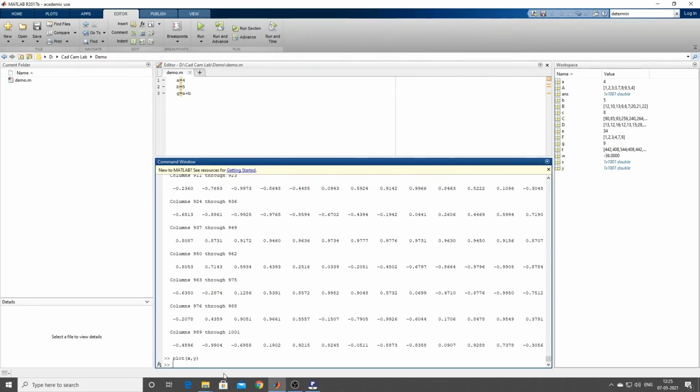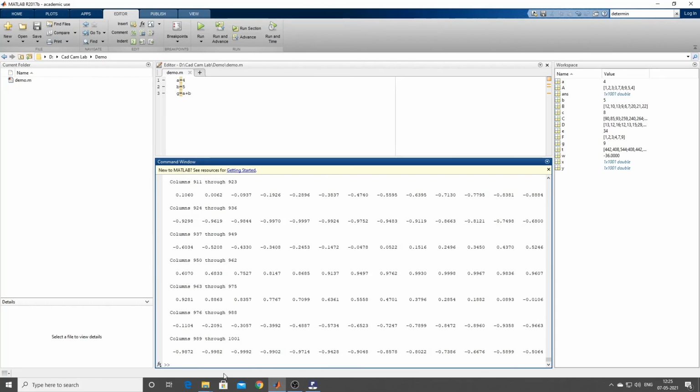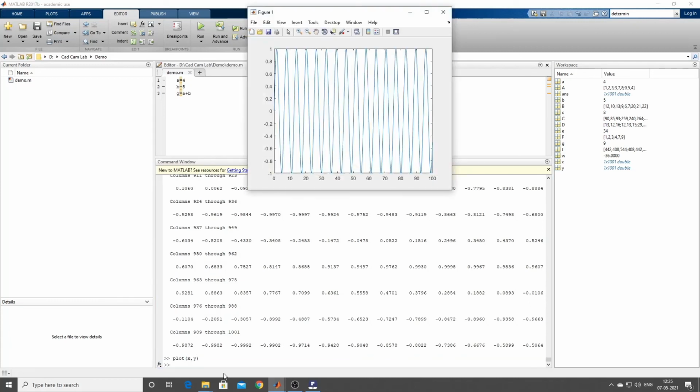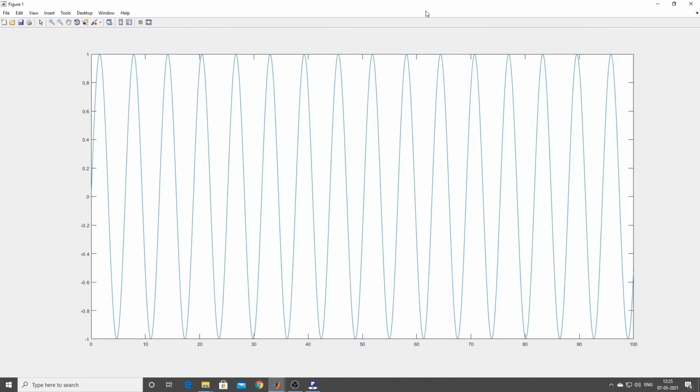Suppose we try to redefine y. See, y equal to, I'll type sine of x. Okay, sine of x. So I'm getting this. Now again we will plot x comma y. See, can you see this? It's a sinusoidal, correct? Sine graph.